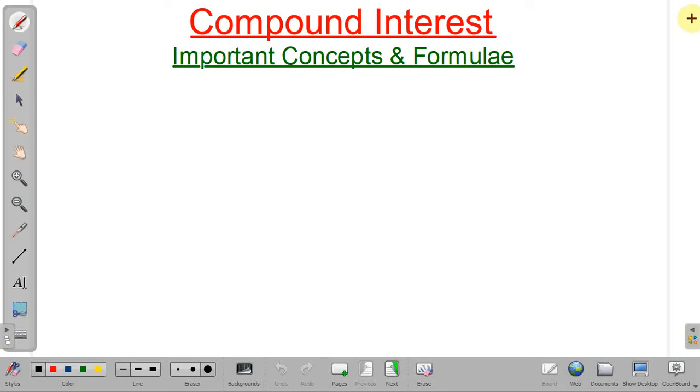In this lecture, we will discuss some important concepts about compound interest and then we will solve some problems. See, this topic is very important for you. Not only now, it will be helpful in your entire life. I want to share with you one thing. Einstein has said that compound interest is the eighth wonder of the world because it is a very powerful force. Okay, so we will try to understand why he said that.